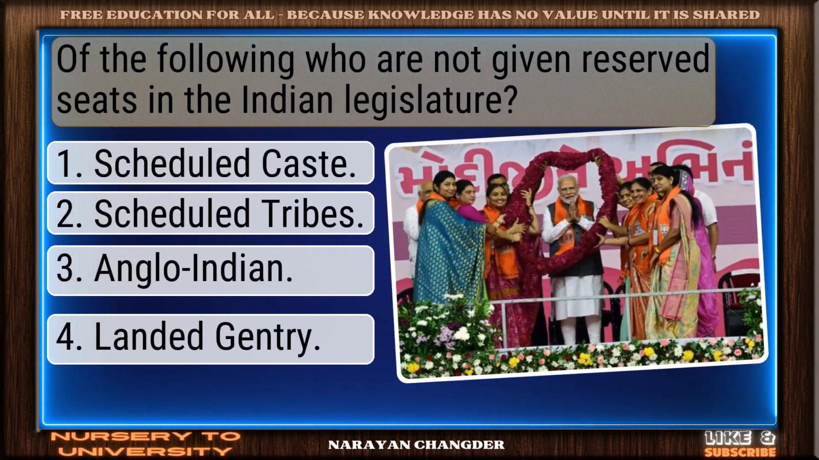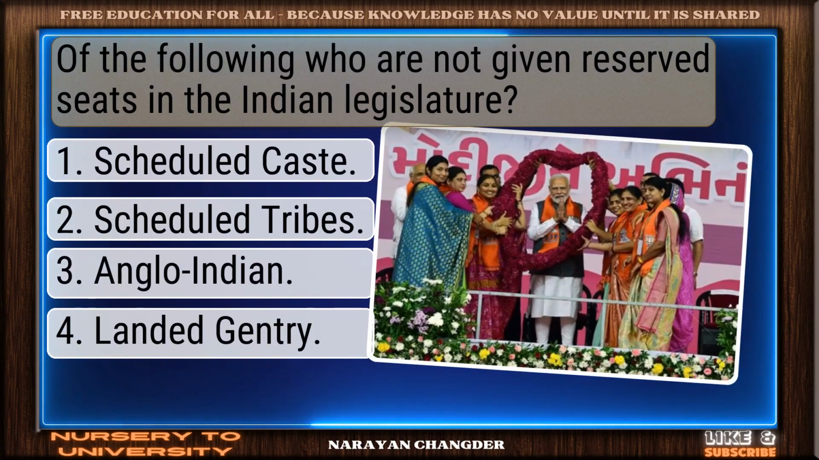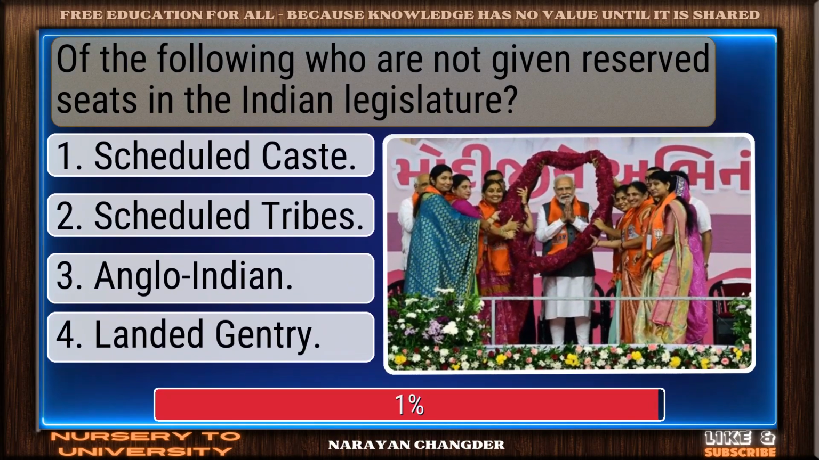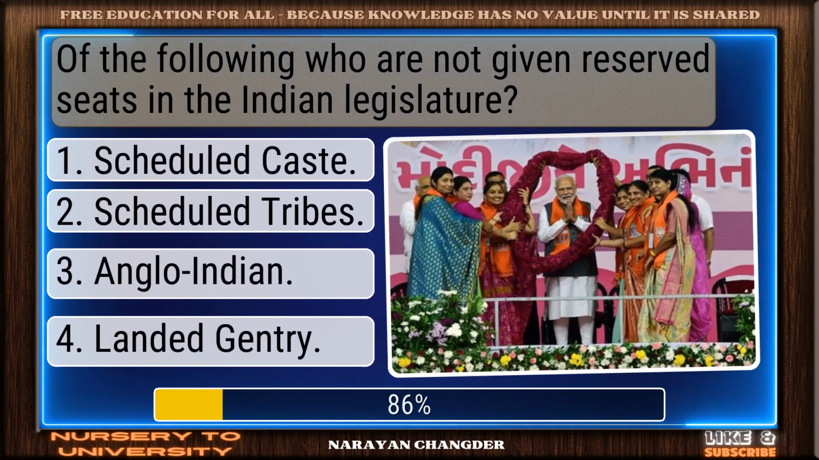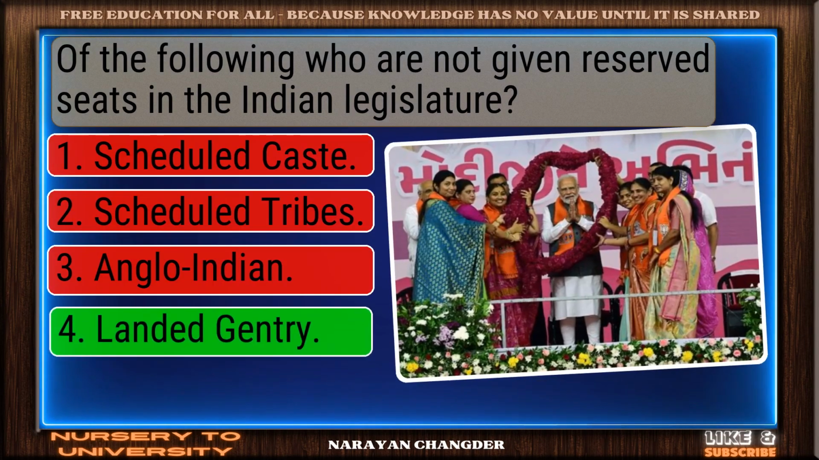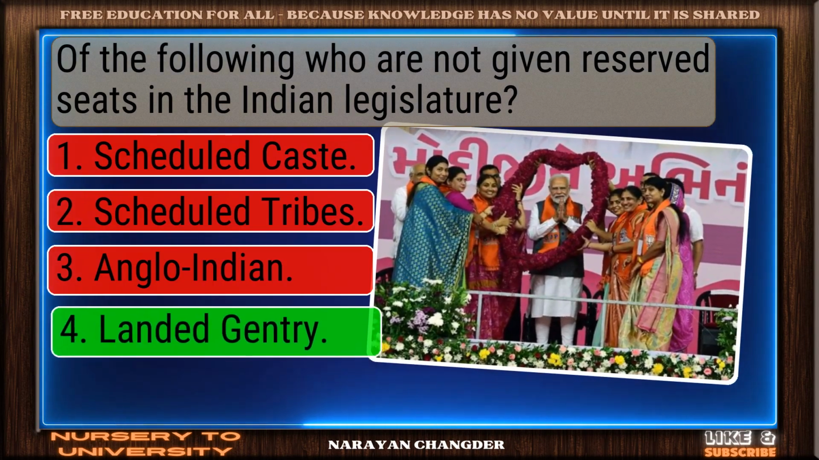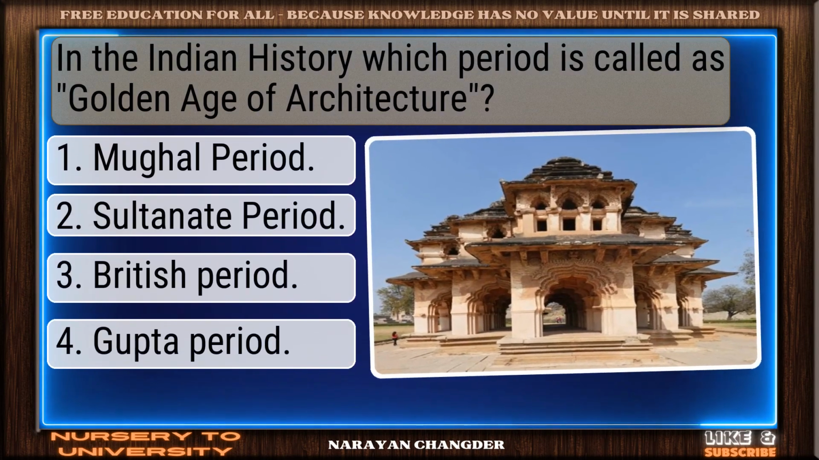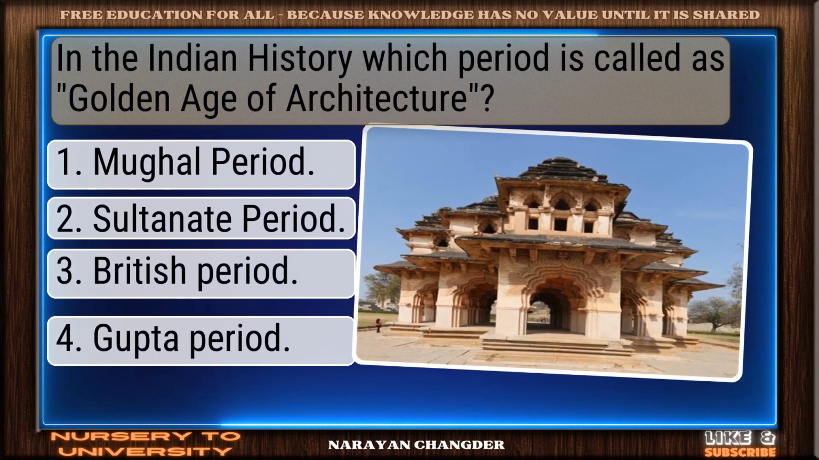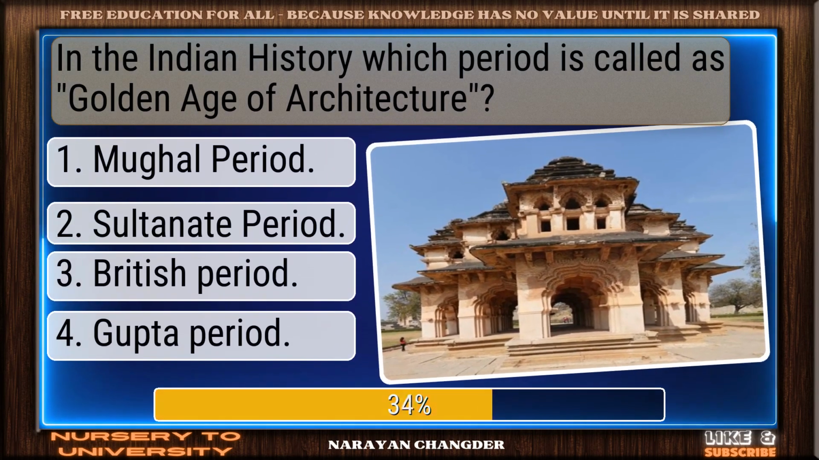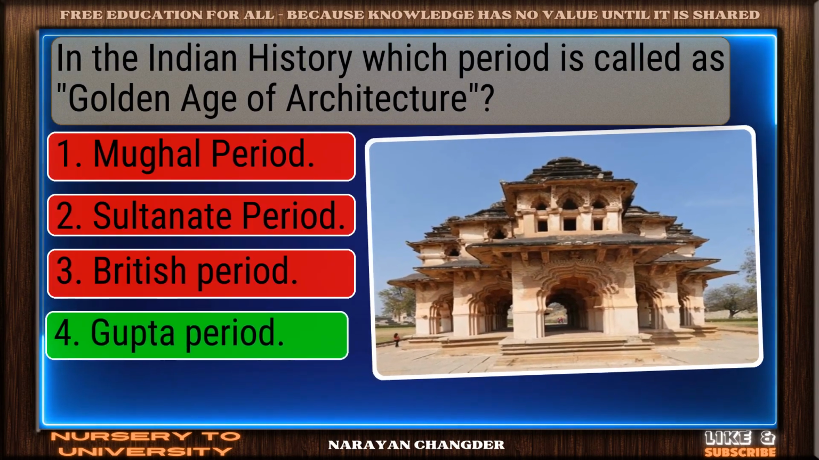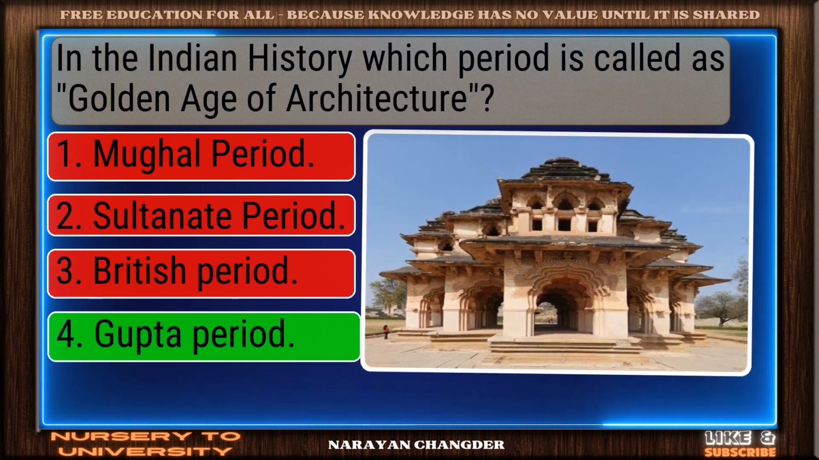Of the following, who are not given reserved seats in the Indian legislature, are. You're right. Landed gentry is correct. In the Indian history, which period is called as Golden Age of Architecture? Great job. Gupta period is accurate.